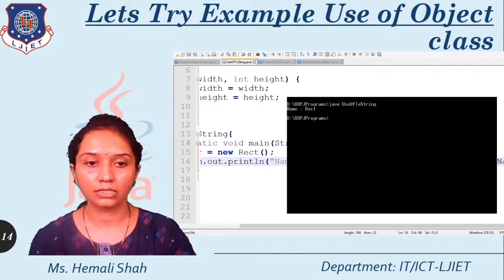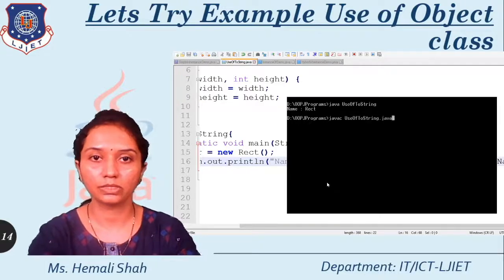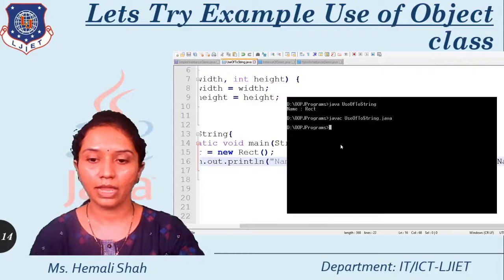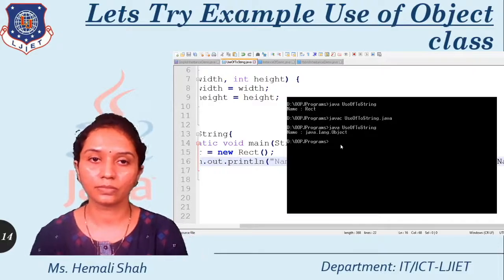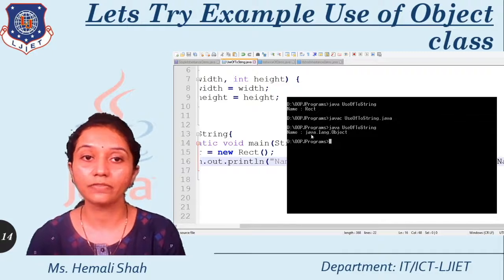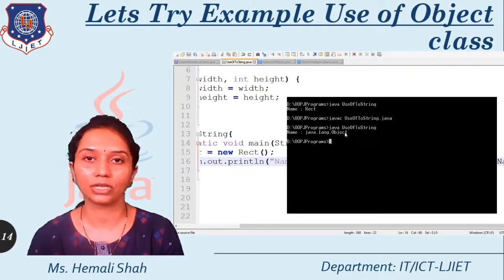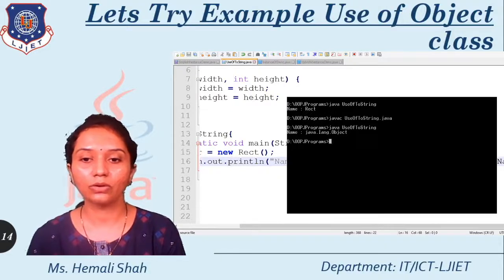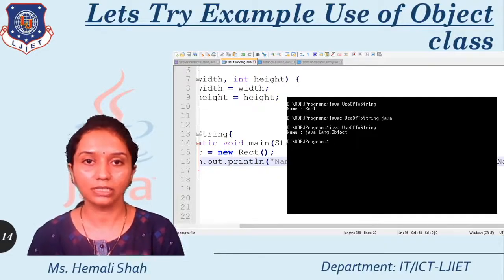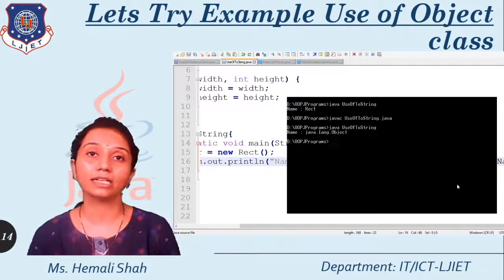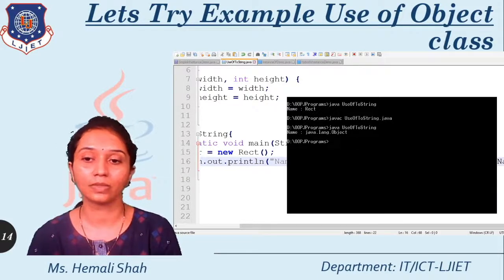So here this is the command prompt. I'm just going to compile this code and run this code. See what is the name of the superclass of Rect class. Here we are getting java.lang.Object. So this is the default superclass. If you observe the code, we did not write extends Object. Still we are getting Object as the superclass name.